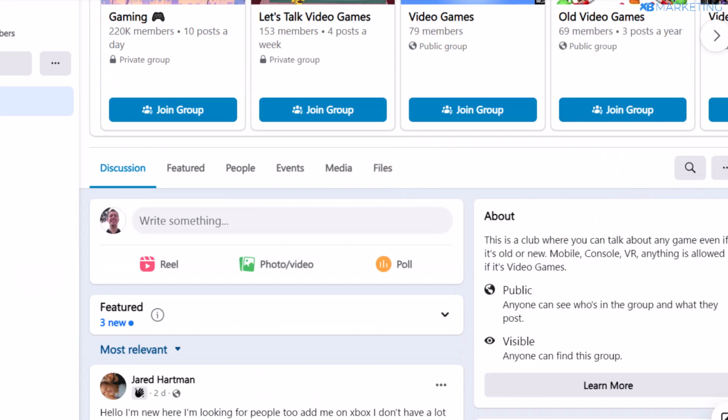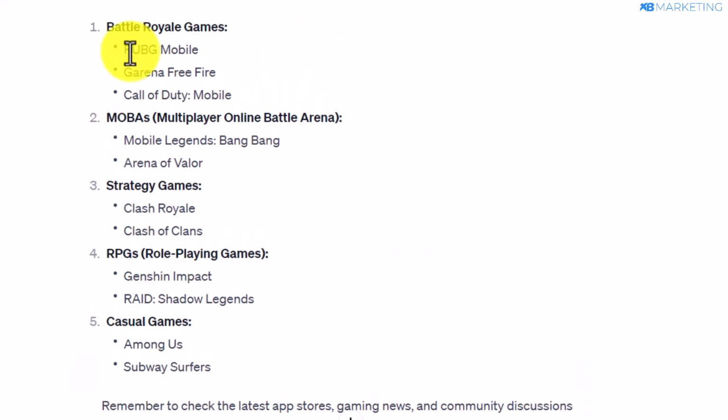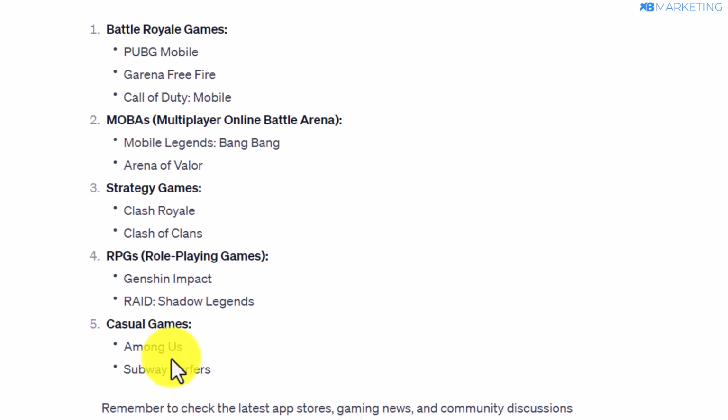So after joining this group, then you want to go over to Chat GPT, and you want to type in something simple like this: give me a list of 10 hottest mobile games of 2023. So once you do that, as you can see, it has given us a list of 10 mobile games that we can use to promote this offer.